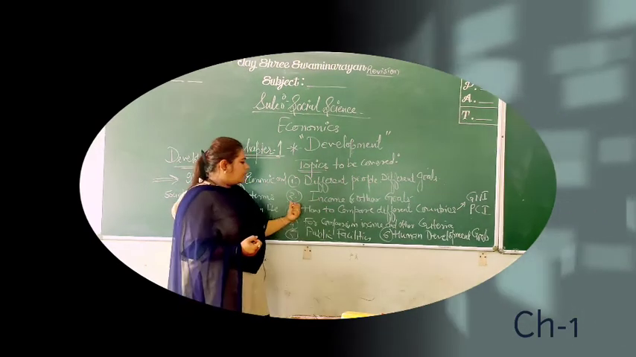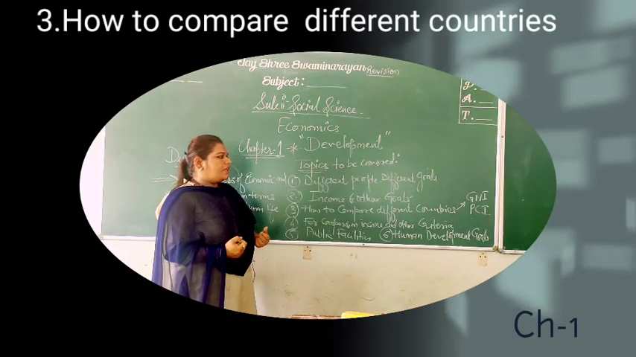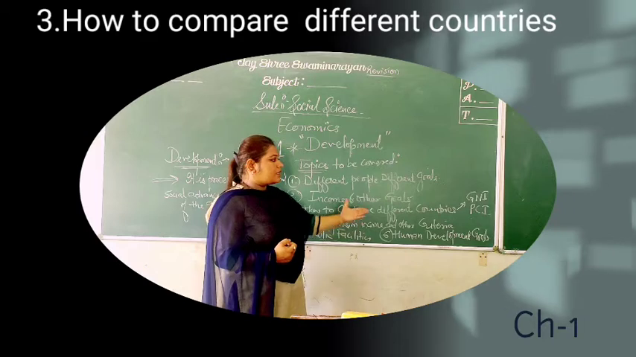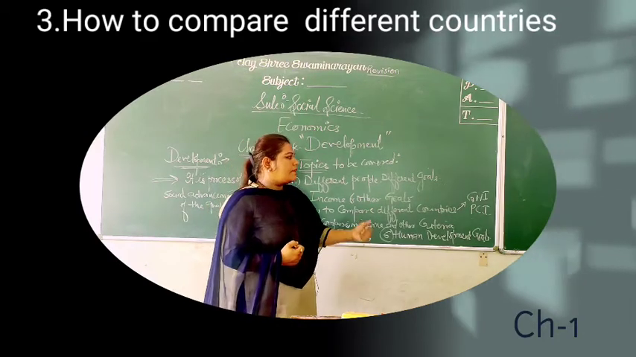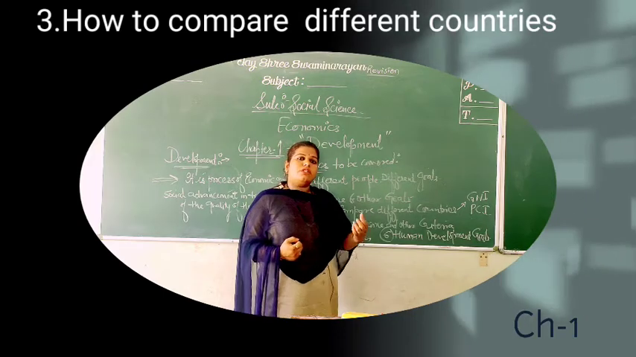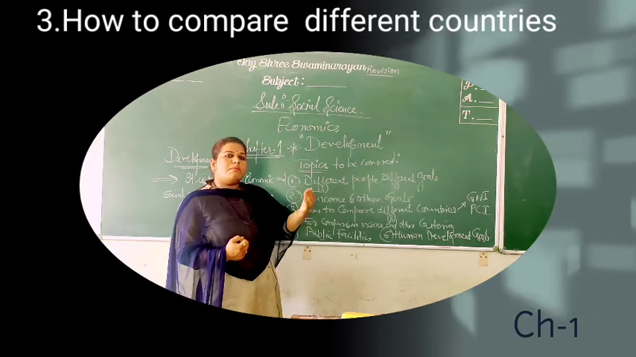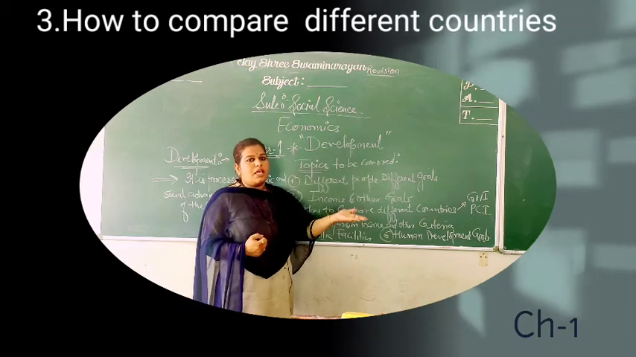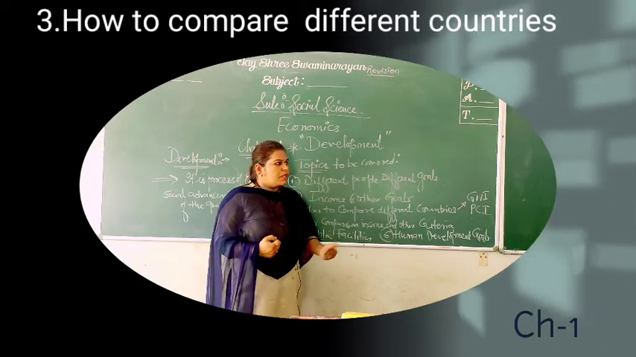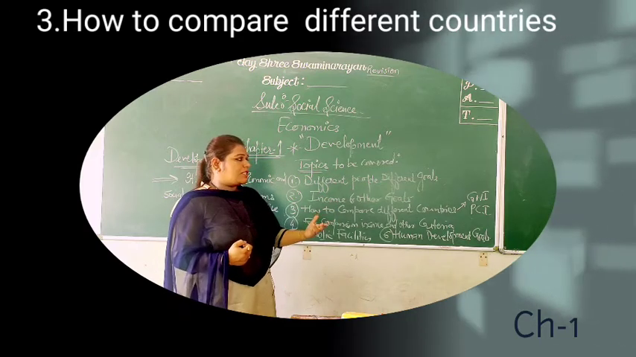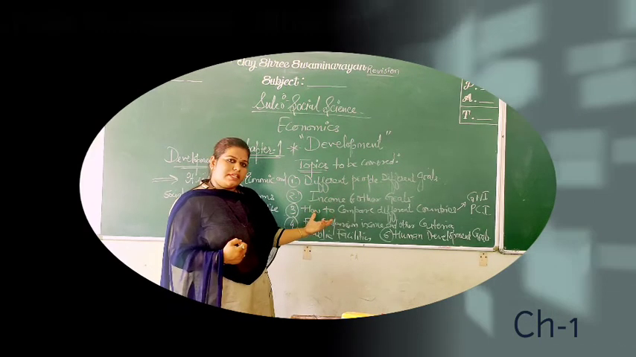Okay, so now the third topic, how to compare different countries. Now comparison is to be done of different countries. On what basis will the comparison be done? I have written GNI, that is gross national income. At the country level, countries are compared on the basis of gross national income. Which country is ranking first or at the top, you can say, and which country is coming at the bottom. So either GNI or per capita income, countries can be compared on the basis of both.